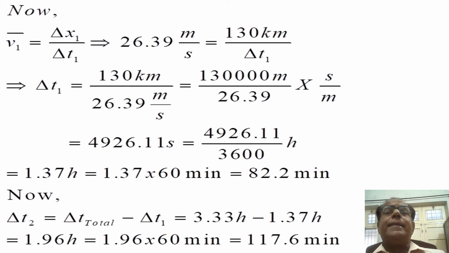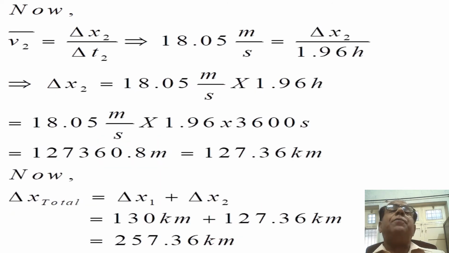In the next step, we are converting hours into minutes, so that it becomes 1.96 into 60 minutes. This alternatively becomes equal to 117.6 minutes. So delta t2 has become equal to 1.96 hours or 117.6 minutes.